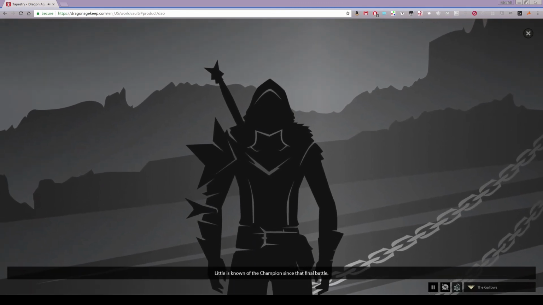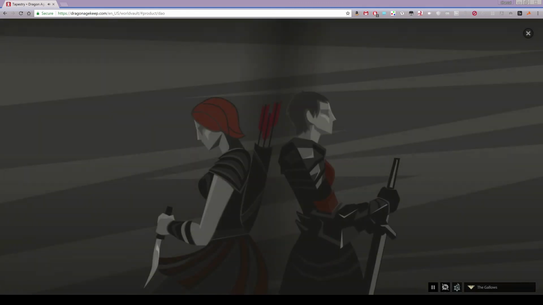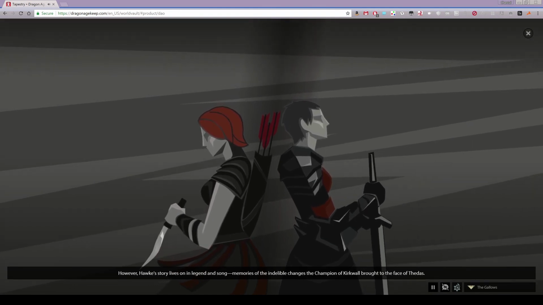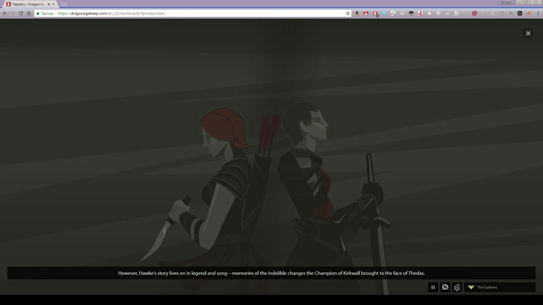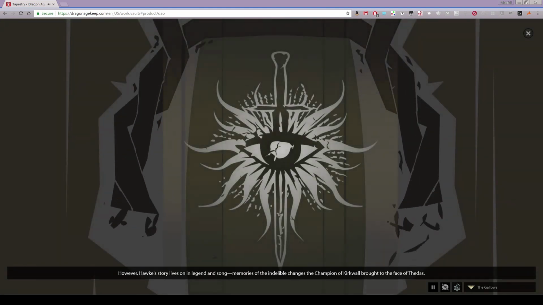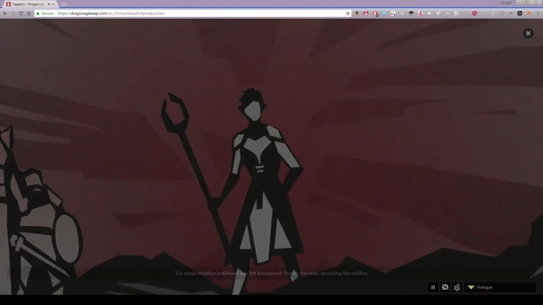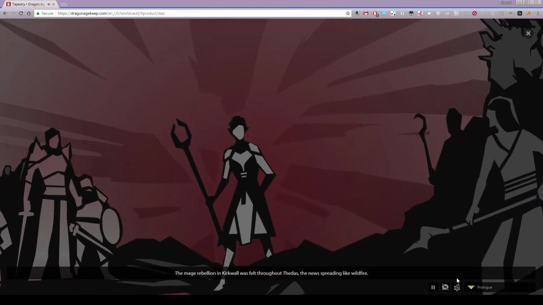Little is known of the champion since that final battle. However, Hawke's story lives on in legend and song. Memories of the indelible changes the Champion of Kirkwall brought to the face of Thedas. The Mage Rebellion in Kirkwall was felt throughout.